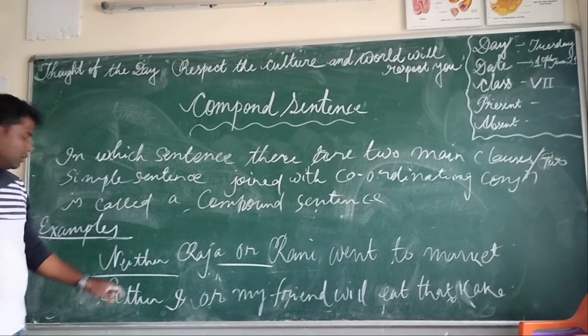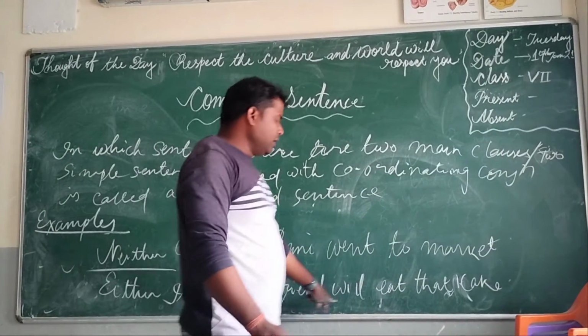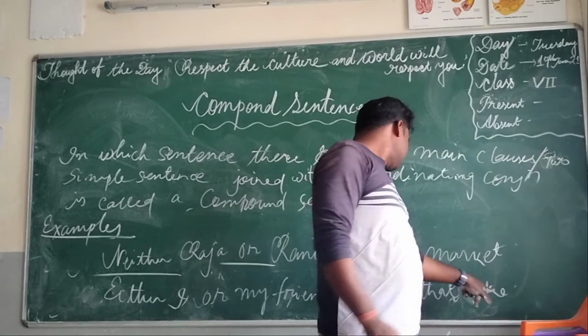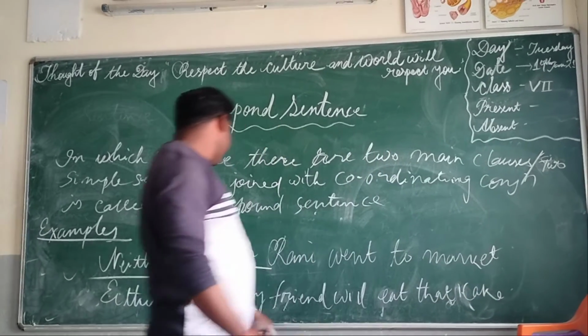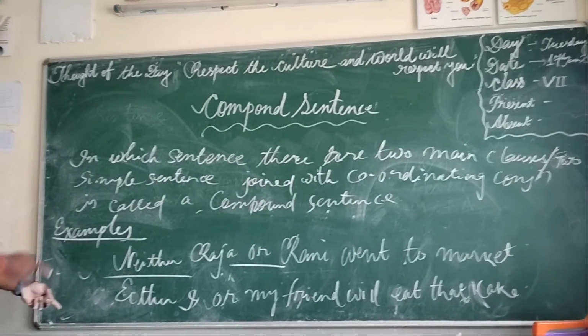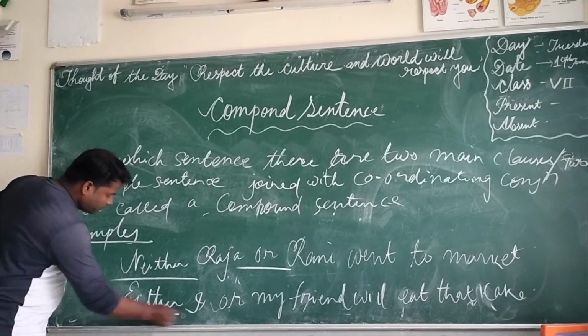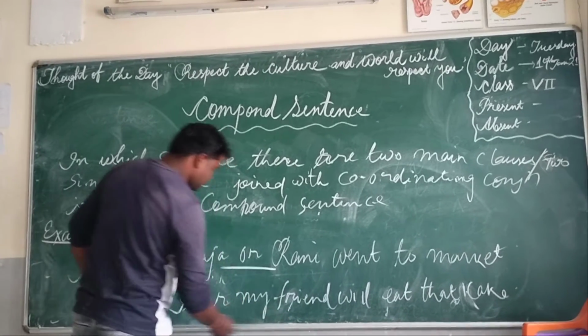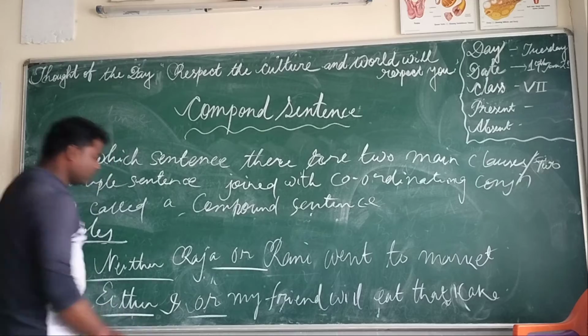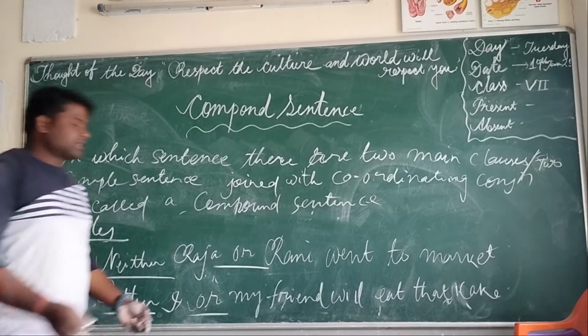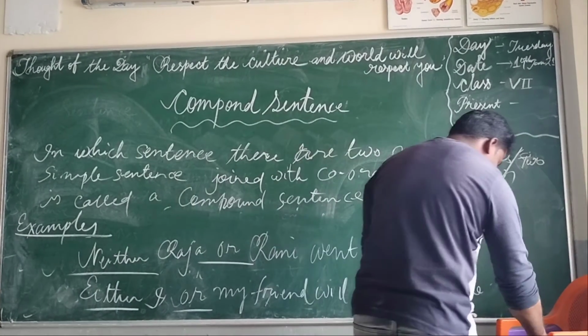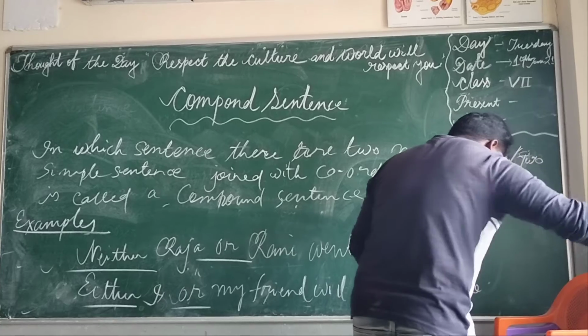The two main clauses are joined with either or. So it is also an example of a compound sentence.